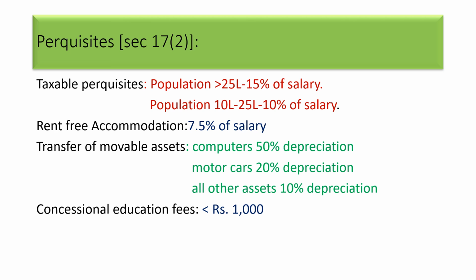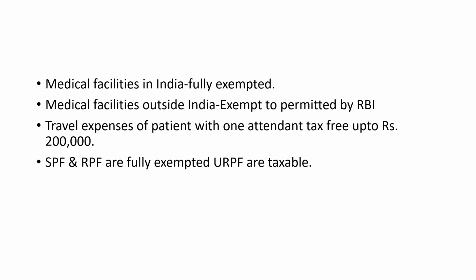Then rent-free accommodation. 7.5% of the salary will be taken as rent-free accommodation. Then transfer of movable assets. If you transfer movable assets, then you'll be charging 15% depreciation to computers, 20% depreciation to motor cars, and all other assets is 10%. Then concessional education fees less than rupees 1000.